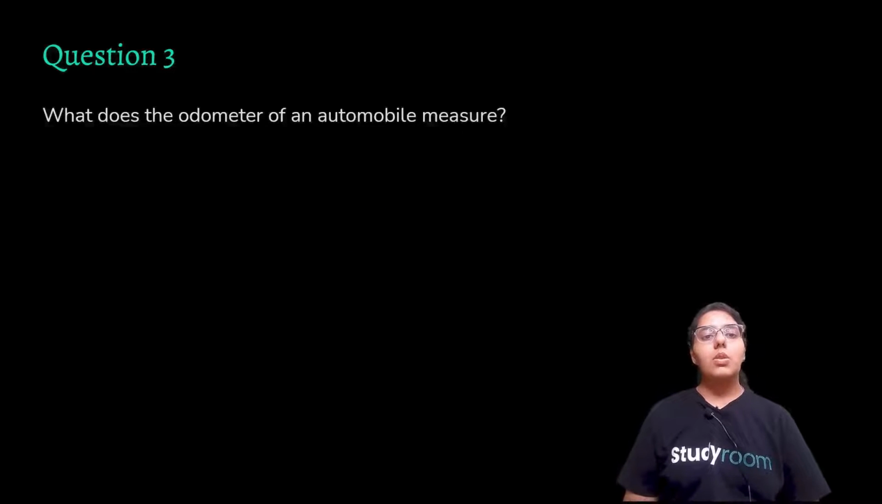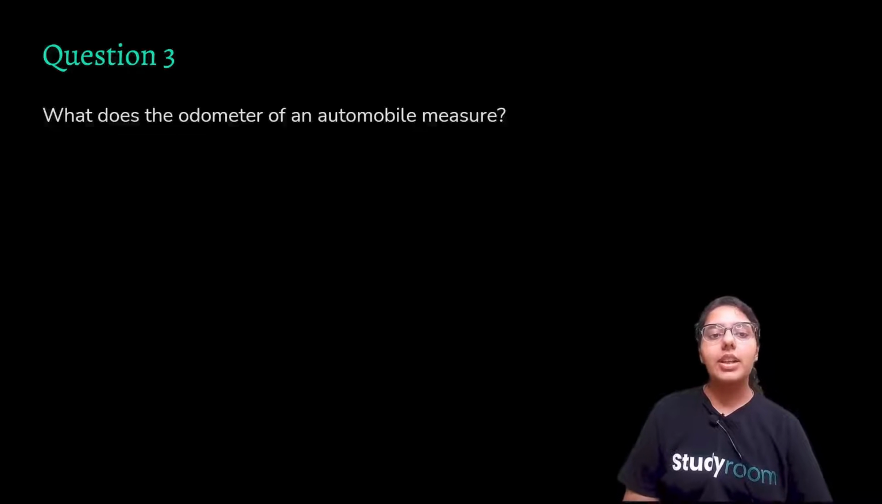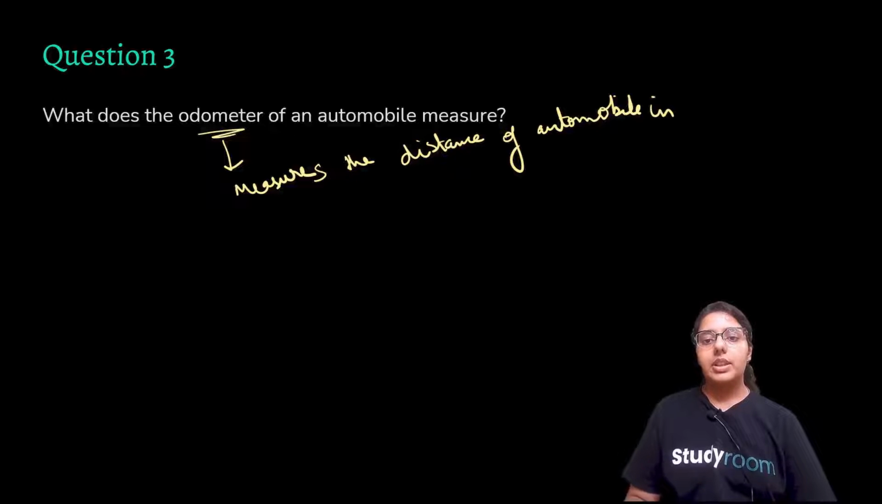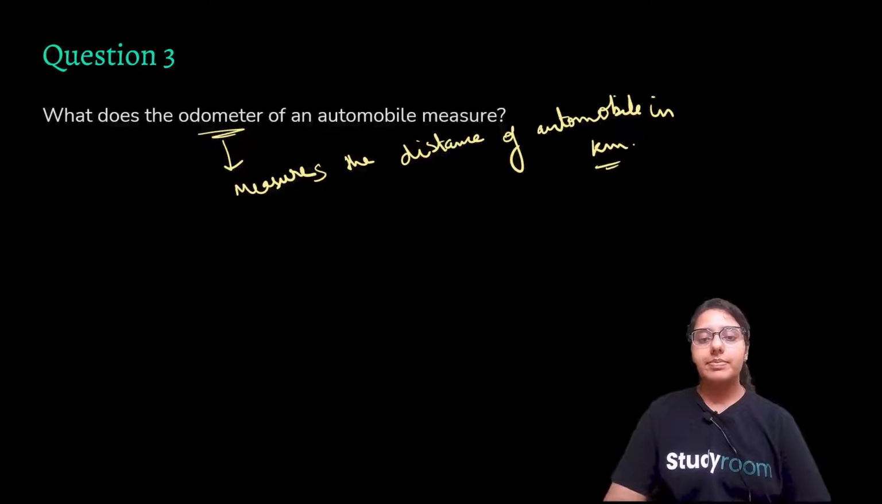So, what does the odometer of an automobile measure? As we just studied, odo means distance and it measures the distance of the automobile in kilometers. In kilometers, as we saw in that picture, right?